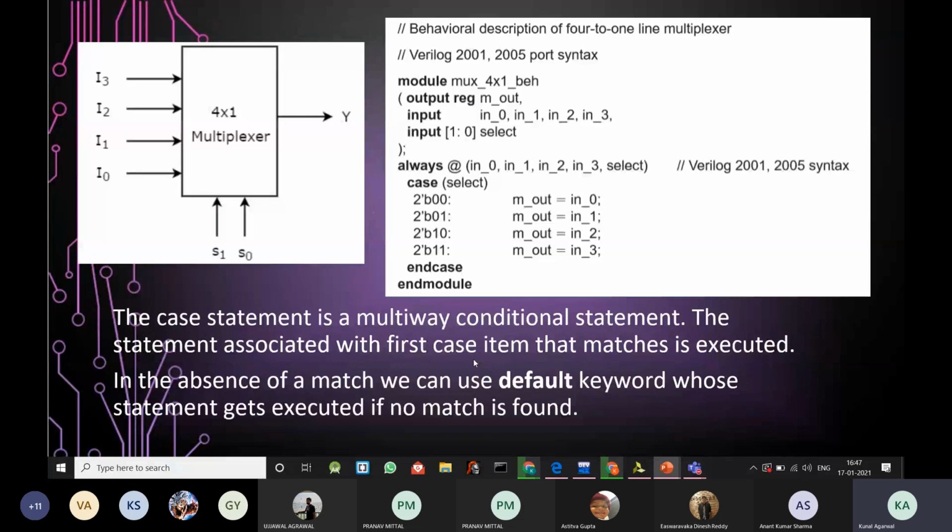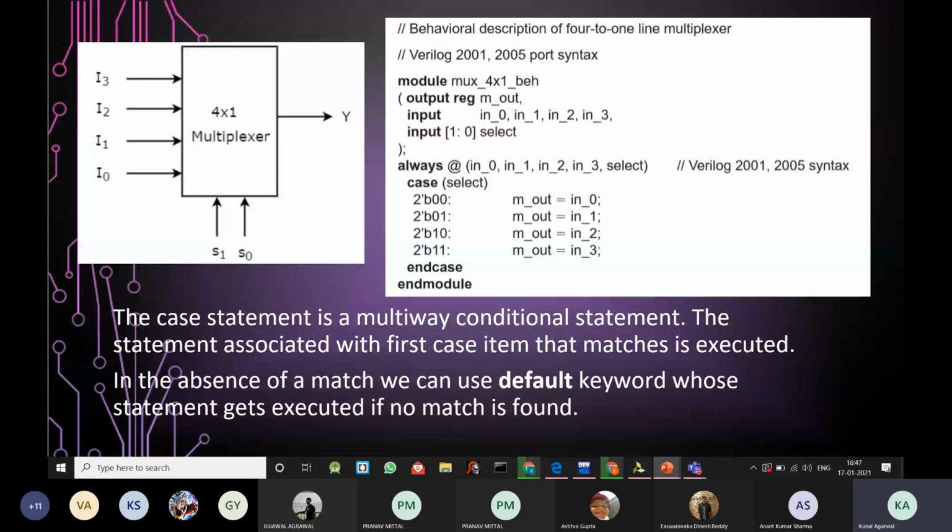So let's see an example of a 4:1 multiplexer. First of all, we use the keyword module to declare our module, followed by the module name and the port list. Note here that we have used the keyword reg along with output, as mentioned earlier, that each and every output port used in the case of behavioral modeling is also to be declared as reg. Reg stands for register. That is, the value of the output will be retained, will be held, unless and until a new change is made to its value.